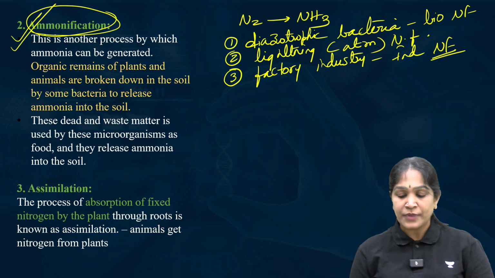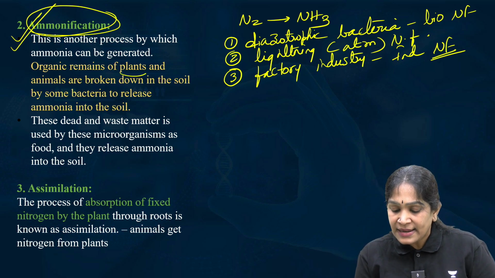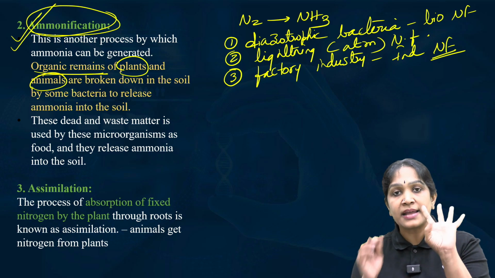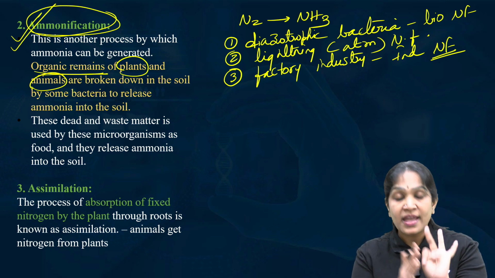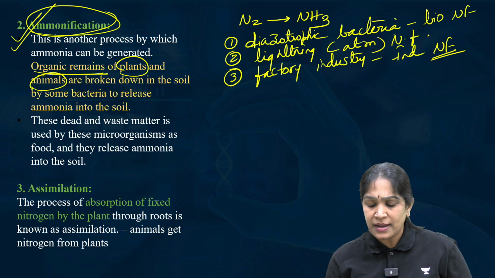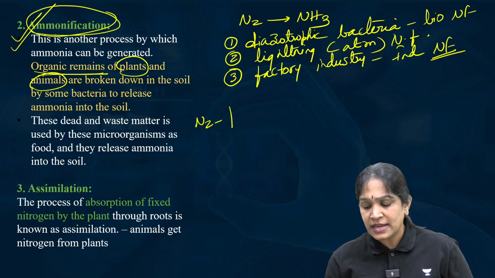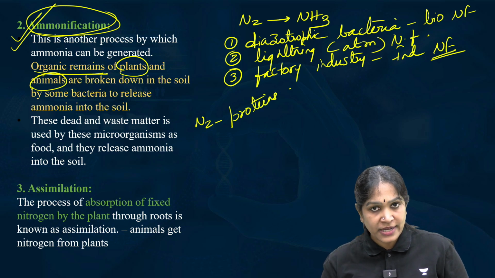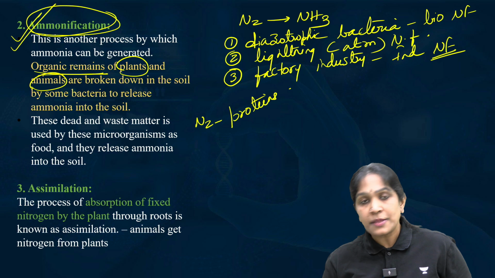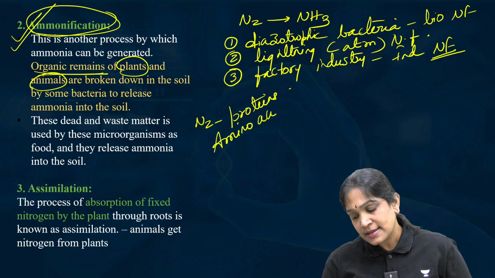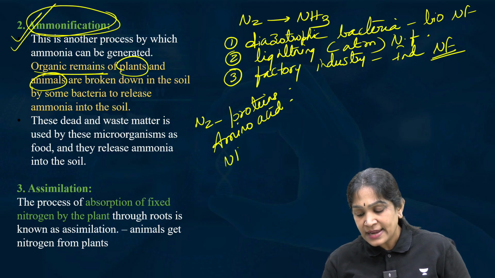Here, the plant and animal remains, dead bodies of plants and animals, are buried under the ground and they are full of nitrogen. How? For example, we have nitrogen in our proteins, because, maybe you know, proteins are made up of amino acids. Amino means what? NH2.